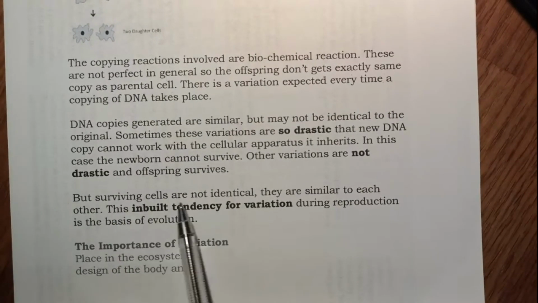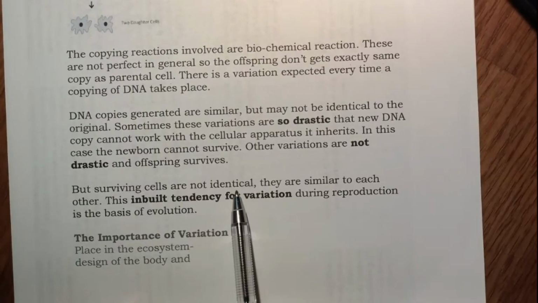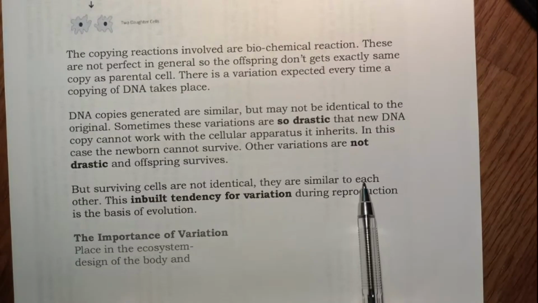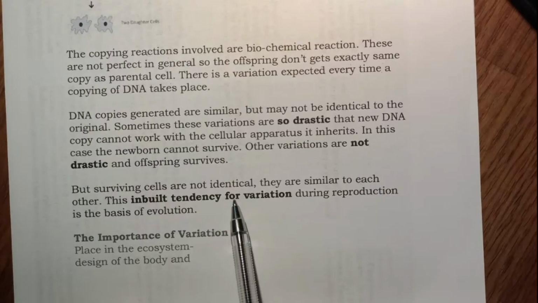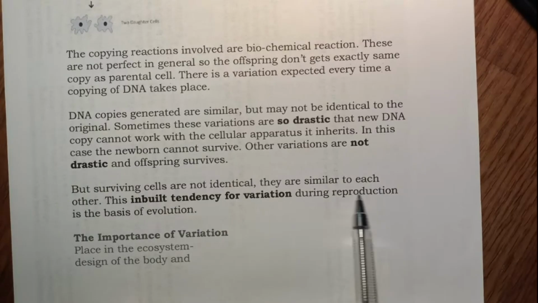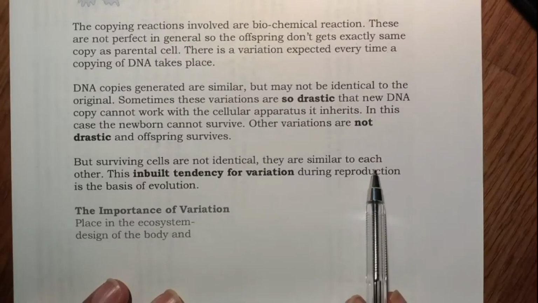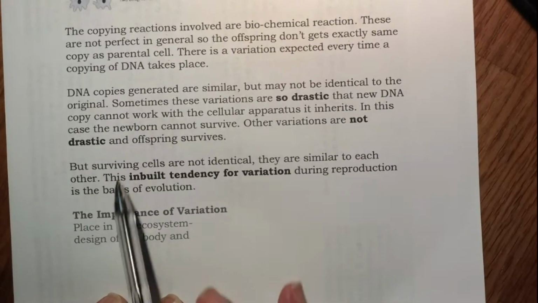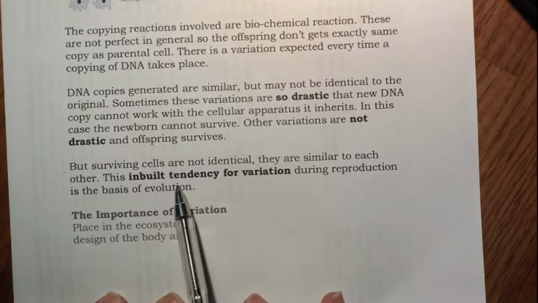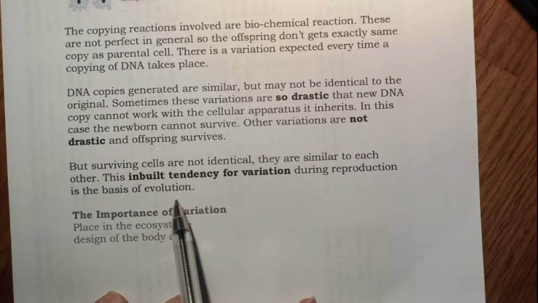The surviving cells are not identical. They are similar to each other, but they are not exactly the same. This inbuilt tendency for variation during reproduction is the basis for evolution. Okay, and evolution is a separate chapter we are going to see on this channel. I'm going to take it for you.